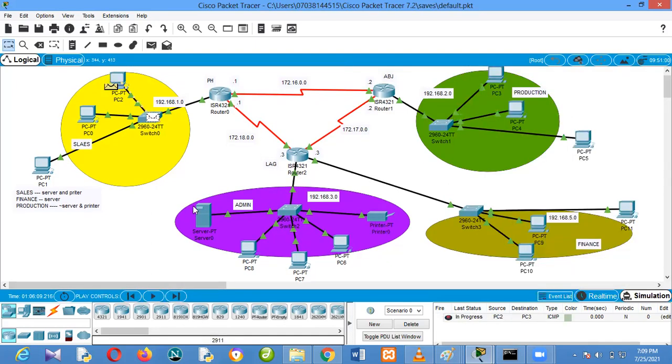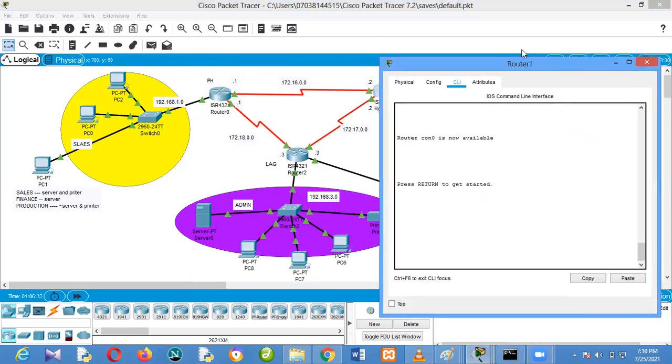So I'm playing it. It gets to the router, which will drop it because it's not permitted. See, that was why it failed. But this guy is permitted to go there. So if I play it, it gets to the router, which will check and permit it to go. So that is what I use on the standard named ACL. It's successful. Fine. Let me leave it on this page.